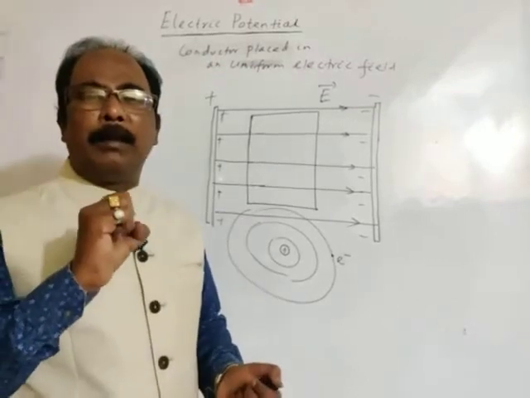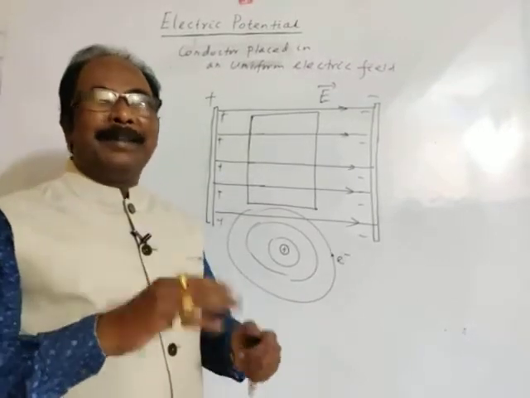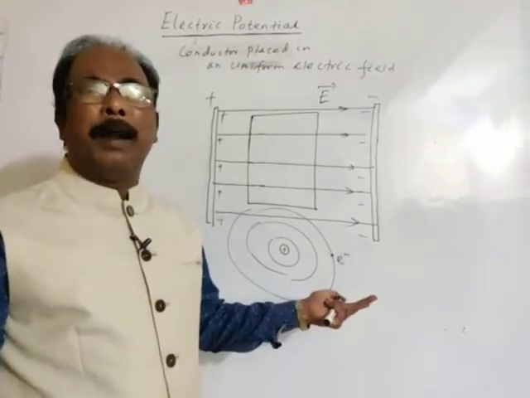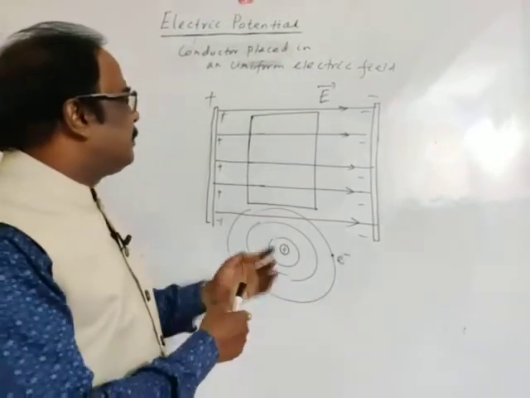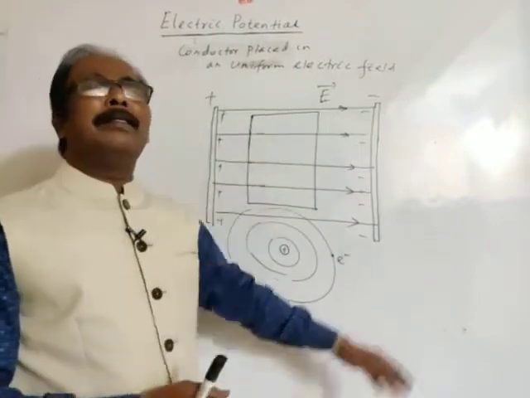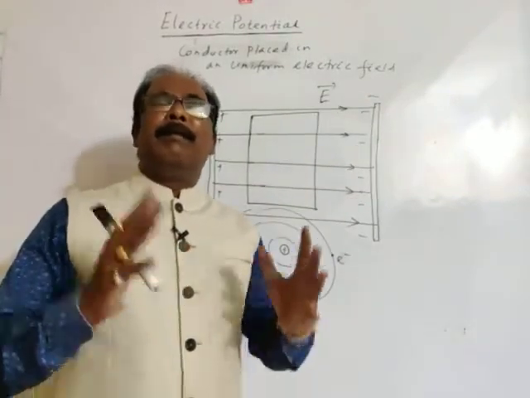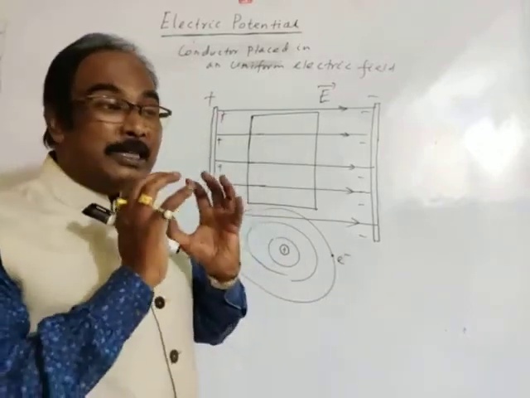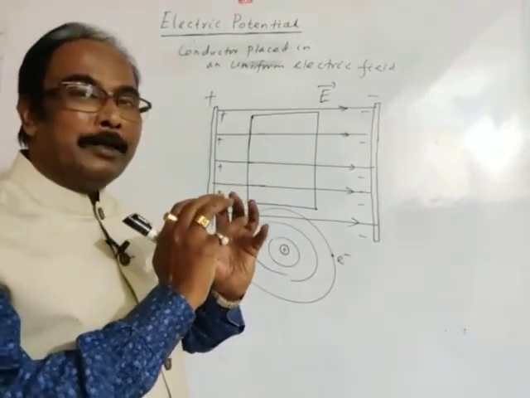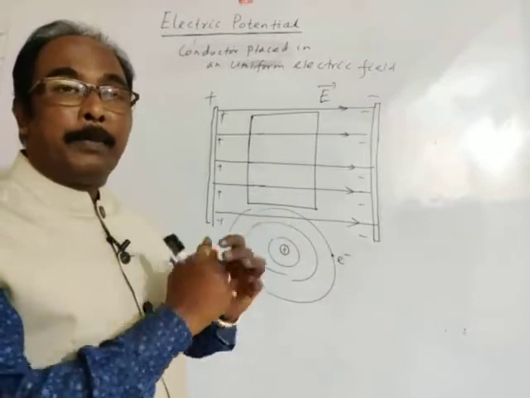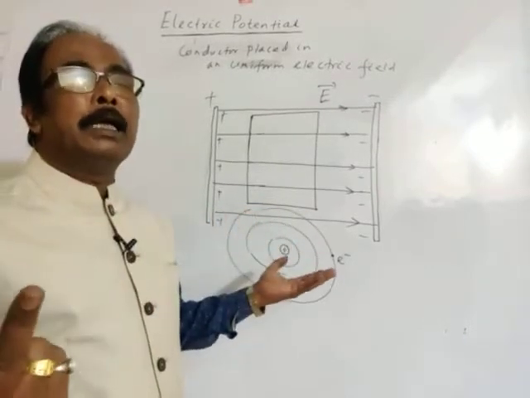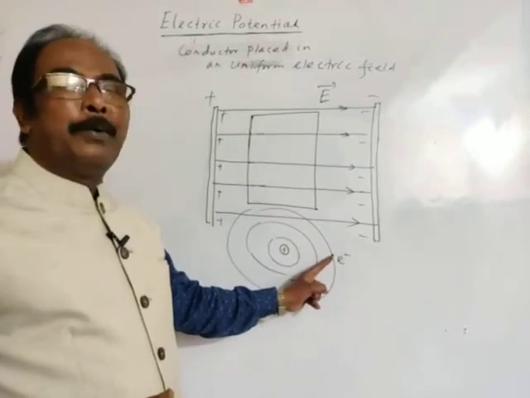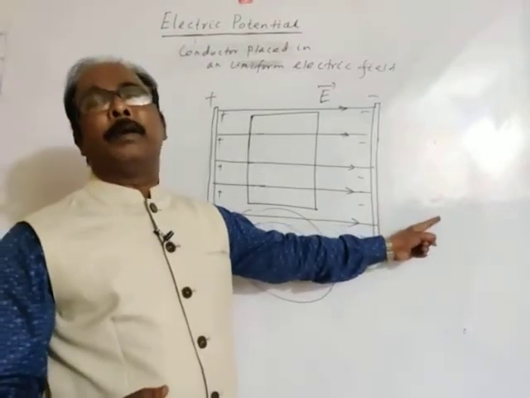An atom can gain energy if thermal energy is given to a substance, or by applying an external electric field, because where there is an electric field, there is energy and momentum. Field is the concept of energy. So if the atom gains energy from an external source, this electron easily escapes out from the orbit.